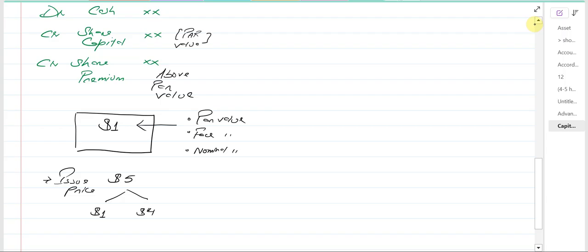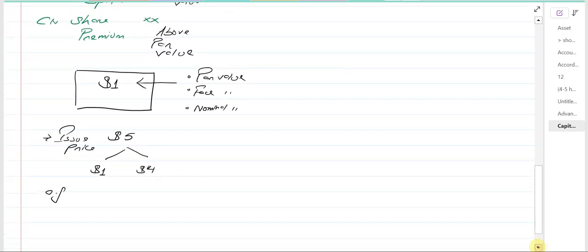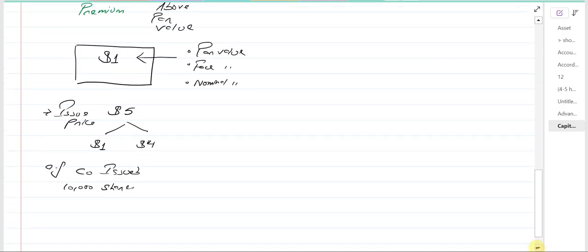So say, let's assume for example, the company issued 10,000 shares at the rate of $3. So 10,000 $1 shares.